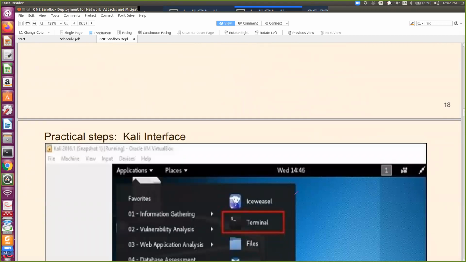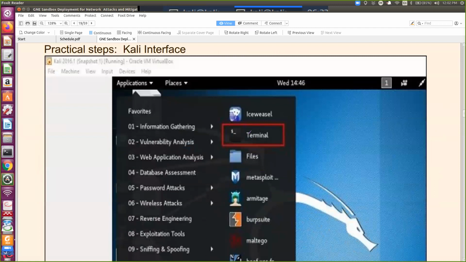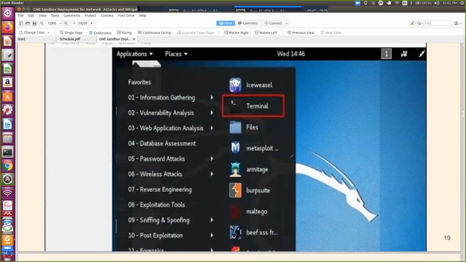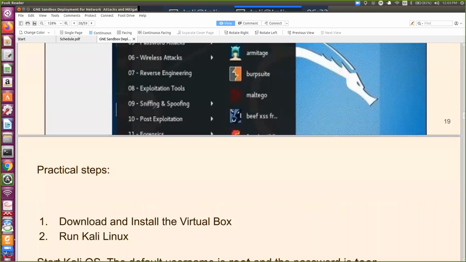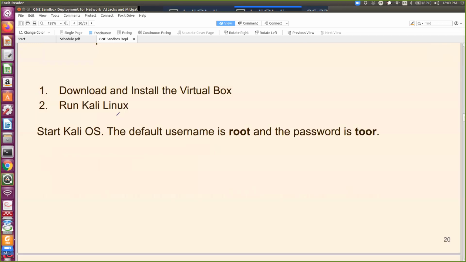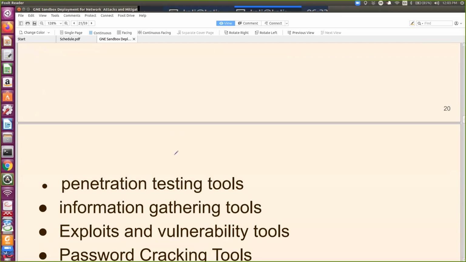This is a Kali interface. You have the GUI tool as well as a terminal: information gathering, vulnerability analysis, web application, etc. You can do a number of things, and using the terminal, you can do more things. I was showing you practically you need to do two steps: install VirtualBox, go with the default, install Linux. By default, there will be NAT.